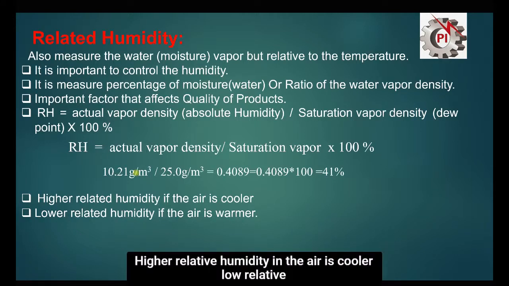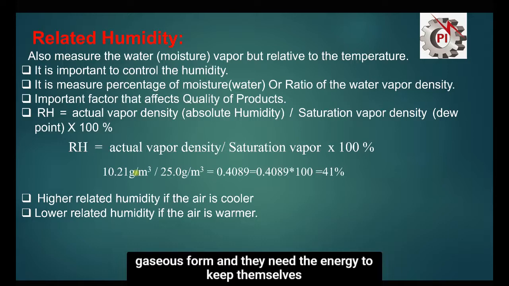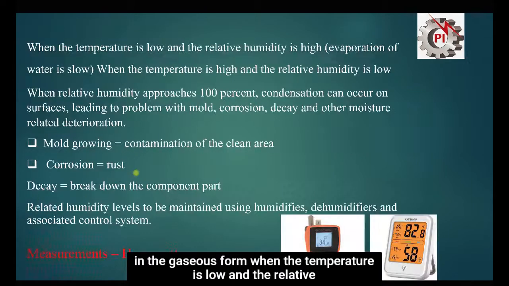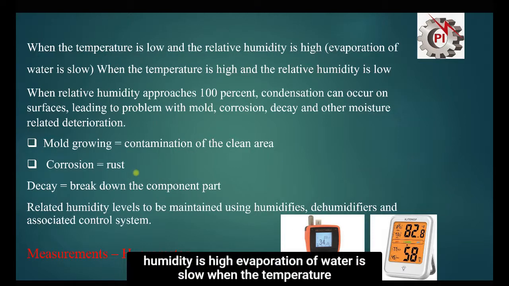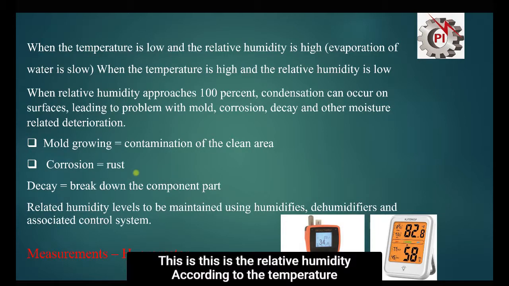Relative humidity is higher if the air is cooler and lower if the air is warmer, because warm air can take more water vapor, since water vapor in the gaseous form needs energy to keep itself in the gaseous form. When the temperature is low and the relative humidity is high, evaporation of water is slow. When the temperature is high and the relative humidity is low, this is the relative humidity with regard to the temperature.